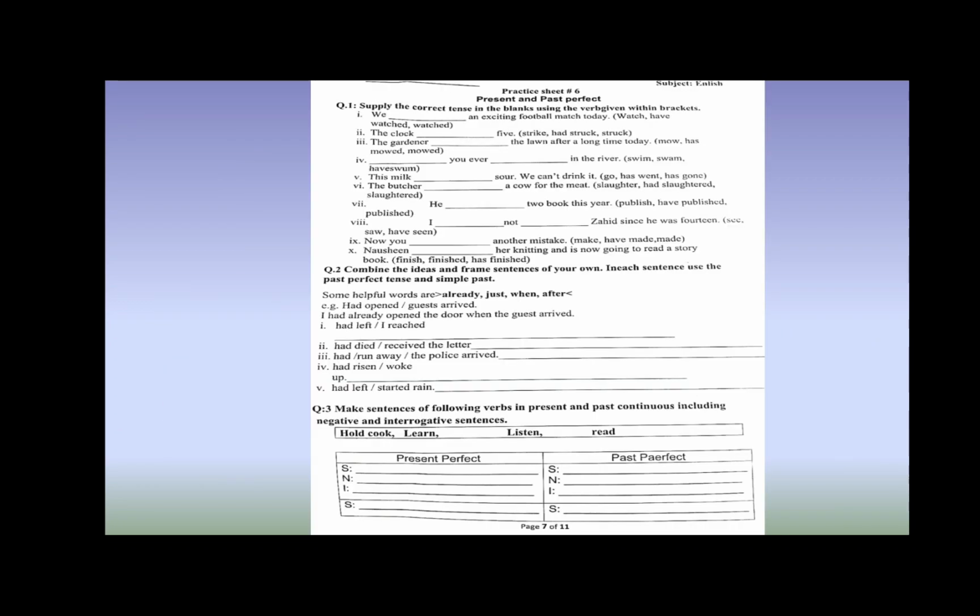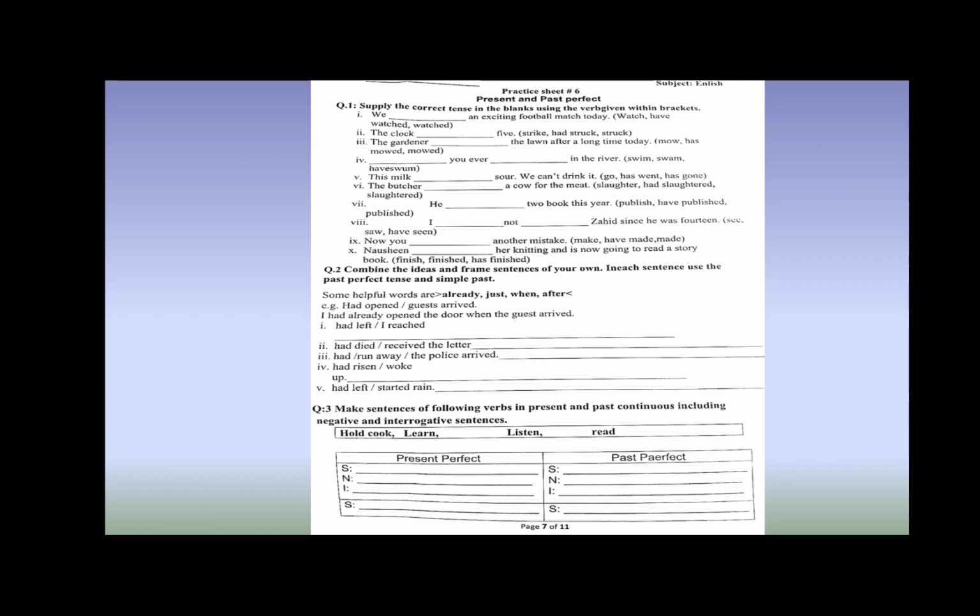So let's read out. In question number 1, supply the correct tense in the blanks using the verb given within brackets. We dash an exciting football match today. Watch, have watched, washed. So what you will do, you will read the option and then you will read the verbs in the given brackets and you will write the correct verb from the brackets. And don't forget that you are doing present perfect and past perfect tenses.